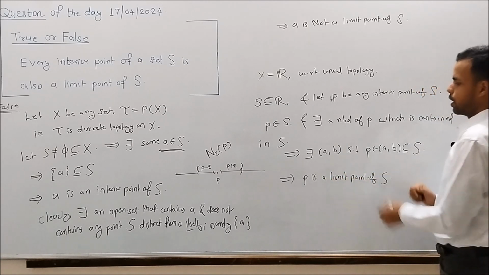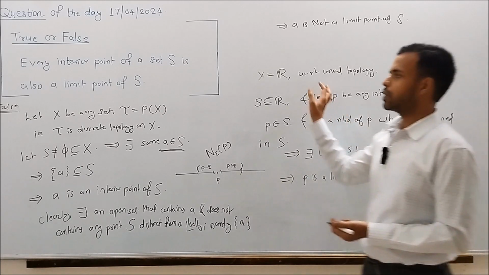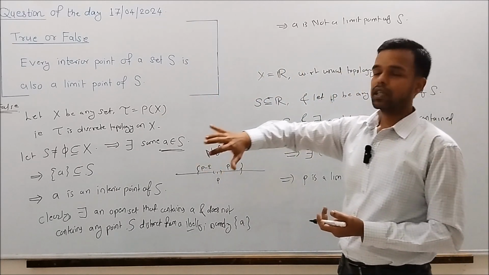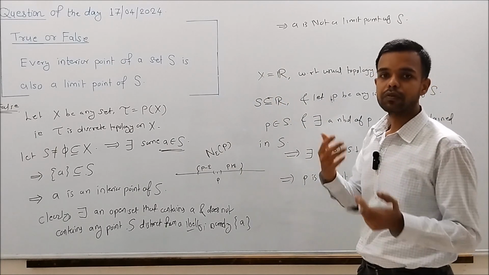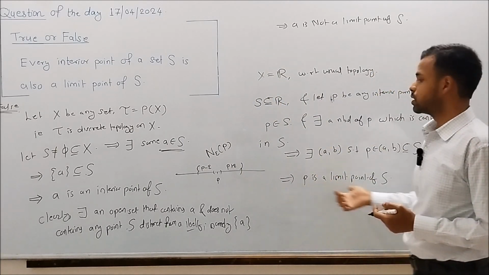Thus, we see that if we take X equals R with a usual topology, in fact, if we take X equals R^n, n-dimensional Euclidean space with a usual topology, then the given statement is true.